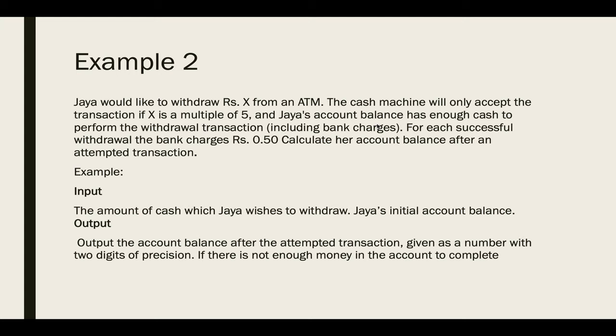Also, Jaya's account balance should have enough cash to perform the withdrawal transaction. If the amount to be withdrawn is 1000 and Jaya's account has only 500 rupees, then the amount cannot be withdrawn. Also, there is a bank charge after each successful transaction, which is rupees 0.5. So we have to input the amount of cash which Jaya wishes to withdraw, and the initial account balance, and in the output we have to say whether the transaction was successful or not and then print the account balance.